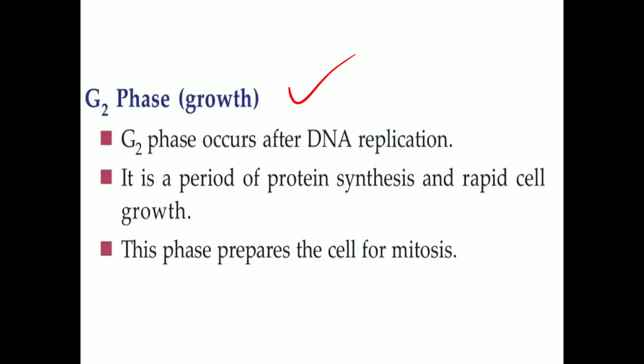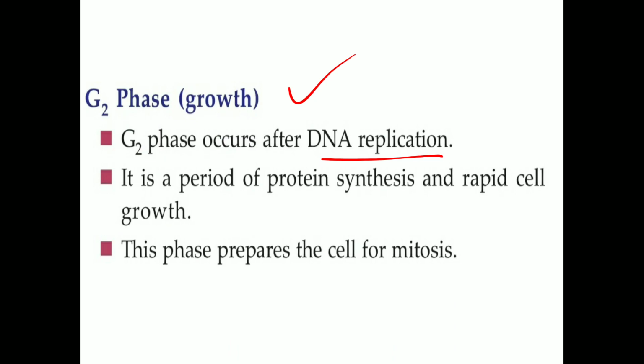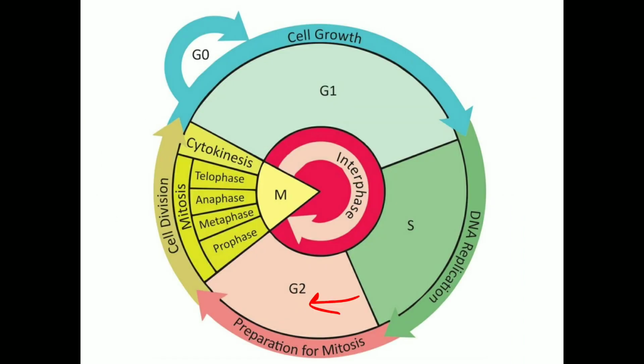And G2 phase, again a growth phase, occurs after DNA replication. This is a period of protein synthesis, and rapid cell growth happens during G2 phase. This phase prepares the cell for mitosis, for cell division.